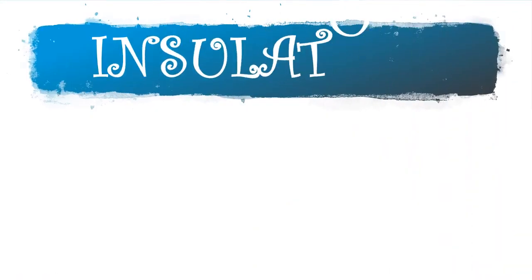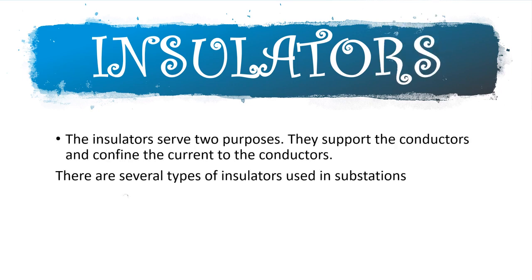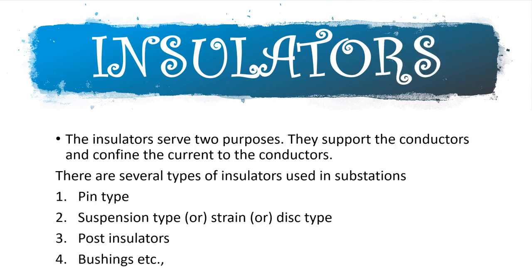Now, insulators. The insulators serve two purposes. They support the conductors and confine the current to the conductors. There are several types of insulators used in substations: pin type, suspension type, strain type, disc type, post insulators, bushings.